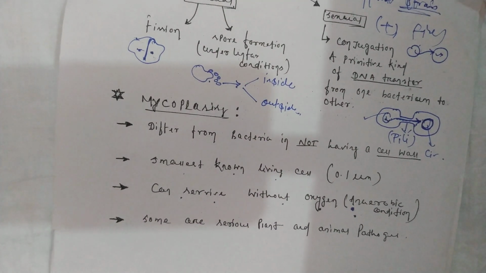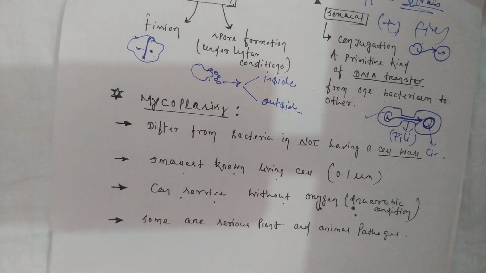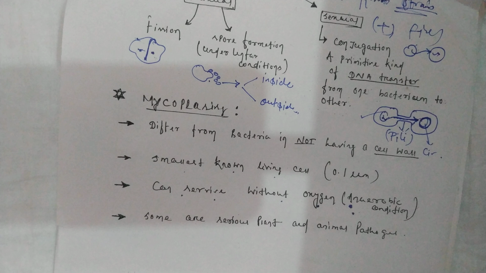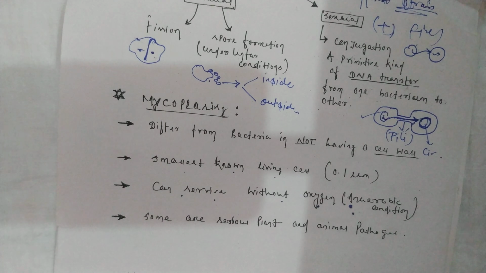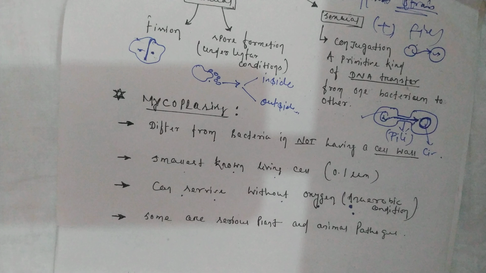I repeat once more, monerans are bacteria which are classified based on their origin, that is archaebacteria or eubacteria; based on their mode of nutrition, autotrophs and heterotrophs; based on the condition where they are present, that is halophiles, thermoacidophiles, methanogens; or based on the shape of the bacteria, that is they can be coccus, rod shape, that is bacillus, comma shape, that is vibrio, or spirillum.